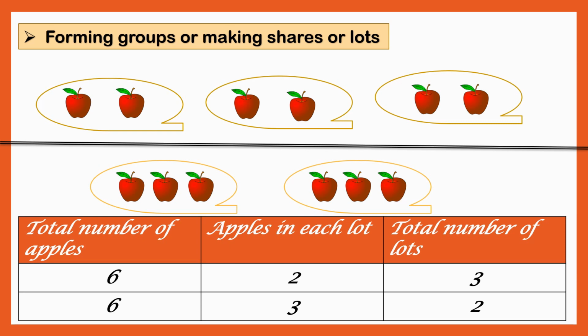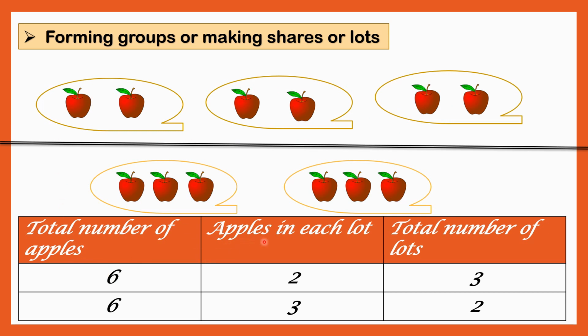Students, here is the next example now. Okay. Forming groups or making shares or lots. Students, how many apples were there here? Let us count them, okay? 1, 2, 3, 4, 5 and 6. So there are total 6 apples, okay?